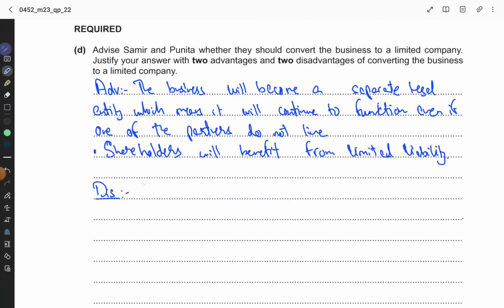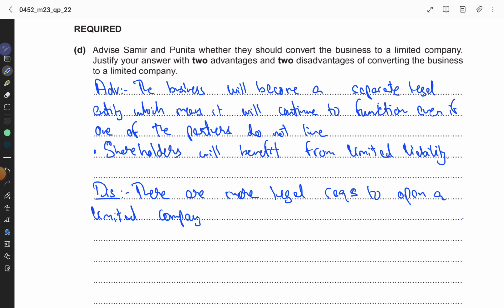So look, guys, first of all, there are more legal requirements to open a limited company. This means that the expenses of the business will increase.